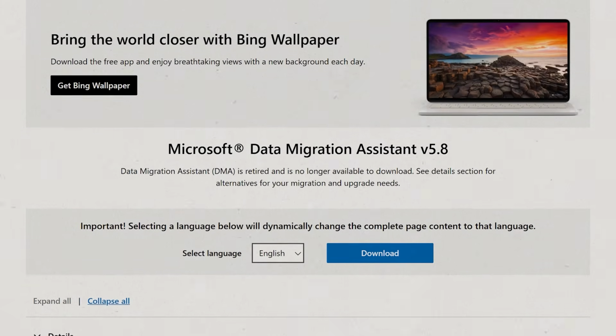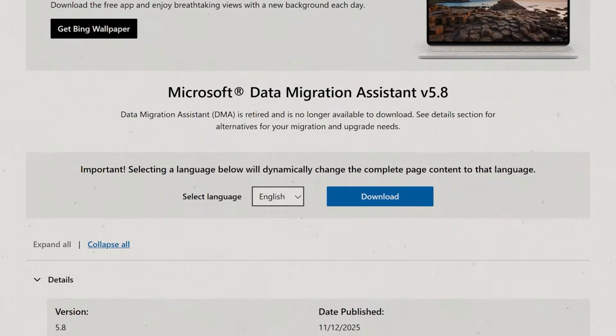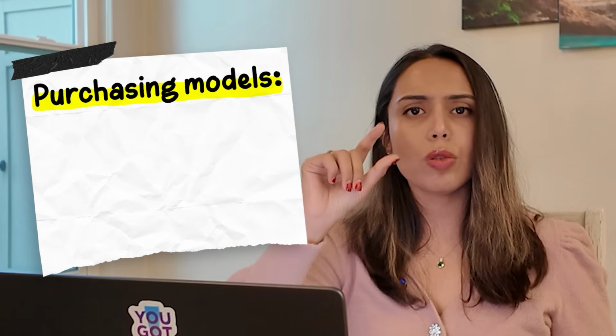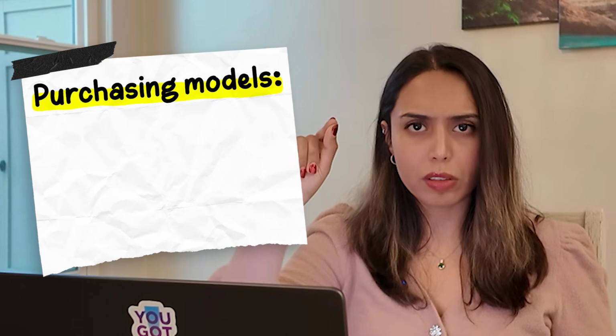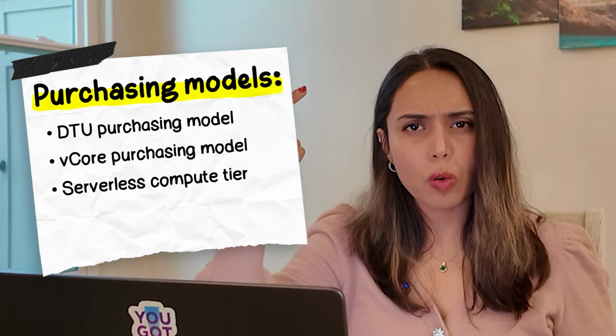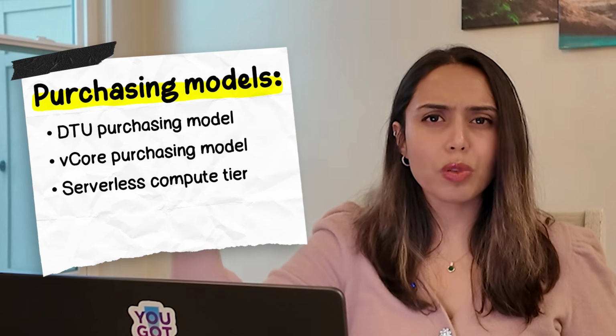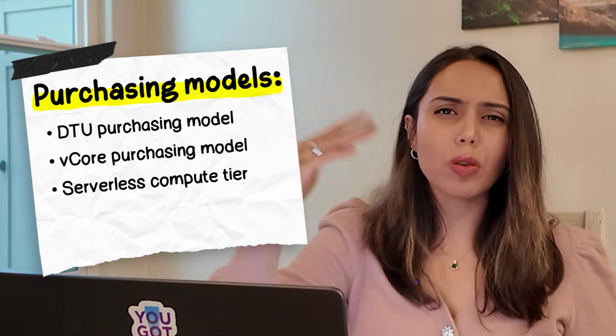So there's something called Database Migration Assistant within Azure, which will help you flag some compatibility issues and plan your migration accordingly. Another key thing to note is the purchasing models. There's three models: DTU, vCore, and serverless. So know how the serverless purchase model works and the pros and cons here. Like, you'll pay less, but it also has cold starts.